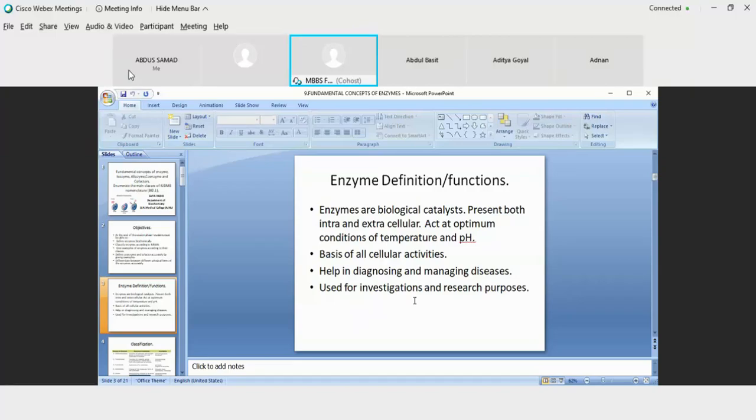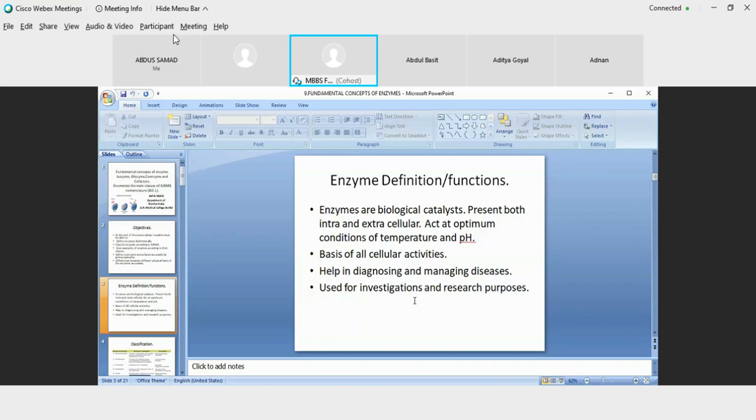Diseases are diagnosed by monitoring the enzyme levels. It is used for different investigations, like routine blood glucose, which is one of the tests that everybody knows. We do blood glucose analysis with the help of an enzyme, glucose oxidase. Another function is research purposes.